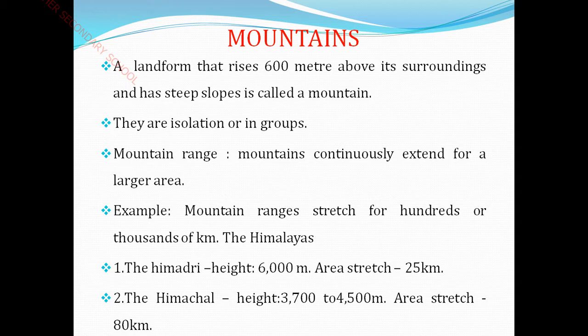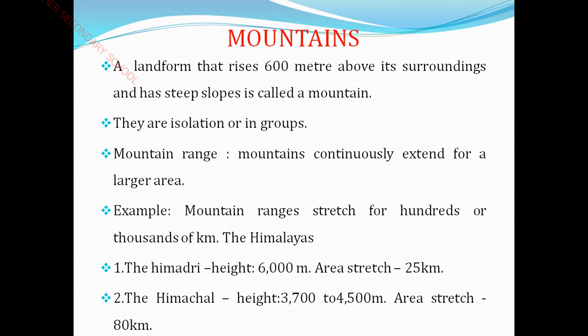A landform that rises above 600 meters to its surroundings and has the shape of steep slopes is called a mountain. Mostly, mountains are isolated or in groups. Isolation means a single one. Four or five mountains together are called a group of mountains, and mountains that continuously extend over a larger area are called a mountain range. For example, India's mountains, the Himalayas. Mountain ranges stretch for hundreds or thousands of kilometers.